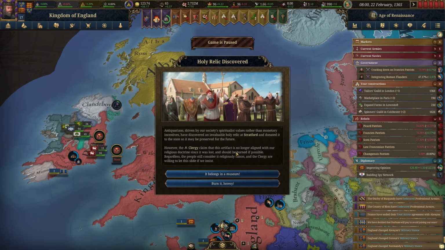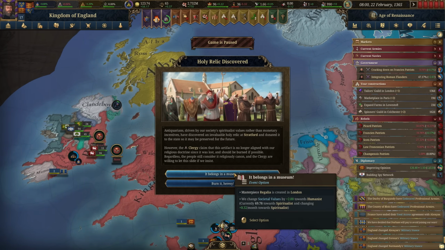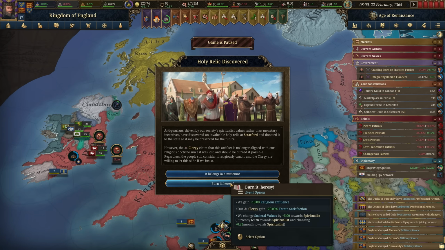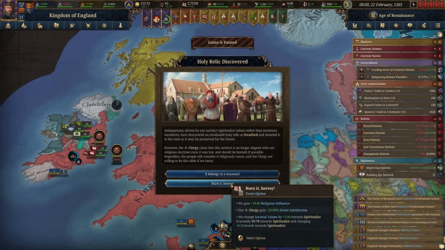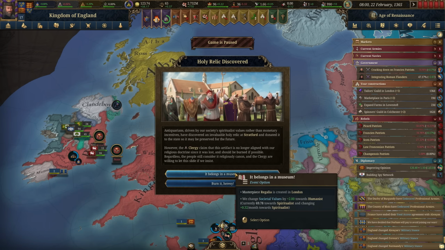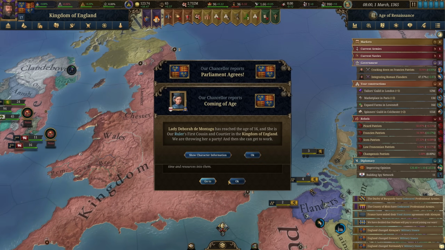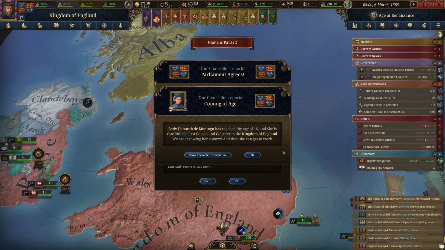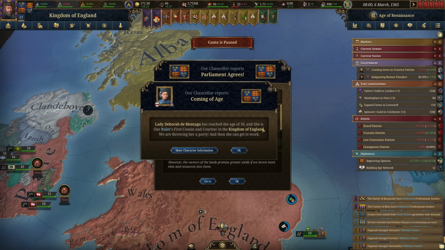We had a holy relic discovered, so we can say it belongs in a museum, and we'll get a masterpiece regalia in London and move towards humanist, or burn it as heresy, get some religious influence, increase the state satisfaction for the clergy, and become more spiritualist. Now we're gonna go for this. Try and get some more art. Since we're not really producing art on our own, we haven't been investing in it. It's just kind of expensive.